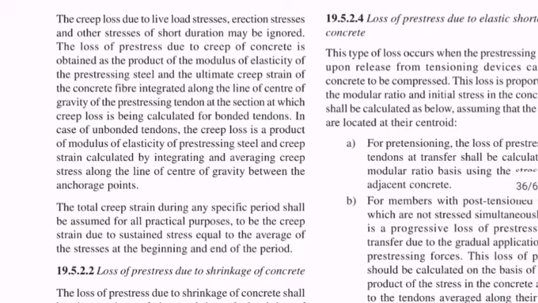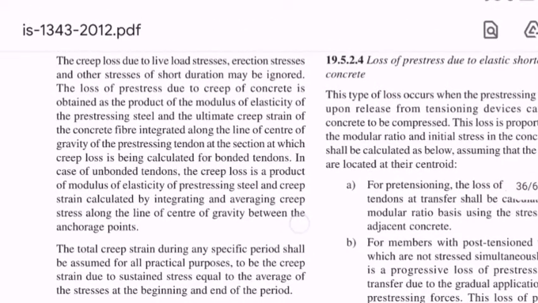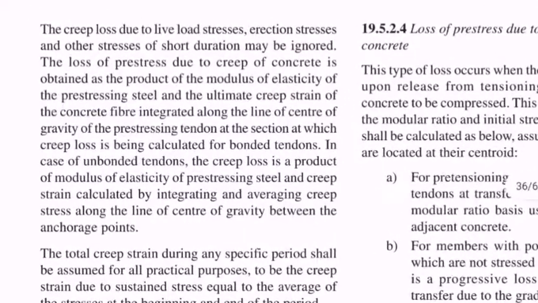The formulas regarding the creep loss are on the pages starting from page number 4, 5 and 6. If you read out the third line, the loss of pre-stress due to creep is obtained as the product of the modulus of elasticity of the pre-stressing steel and the ultimate creep strain of the concrete.